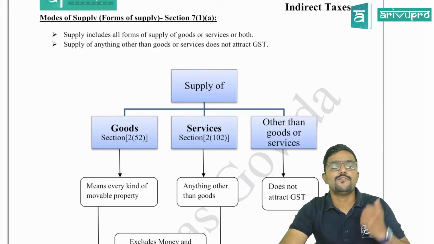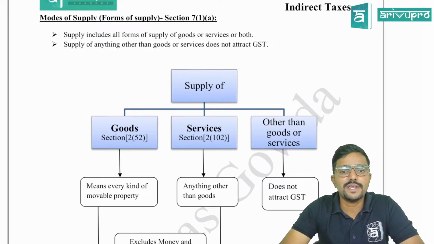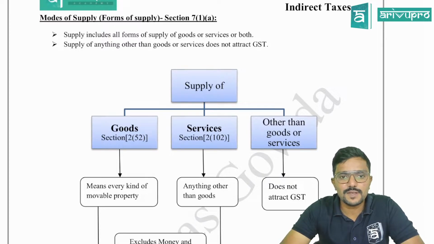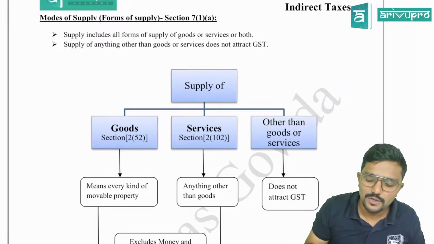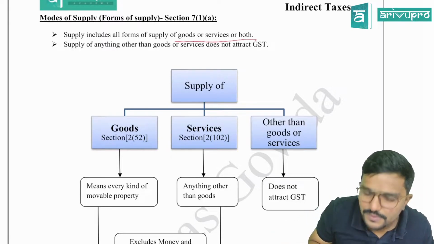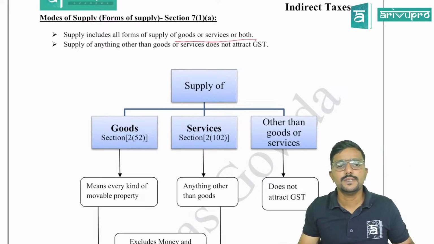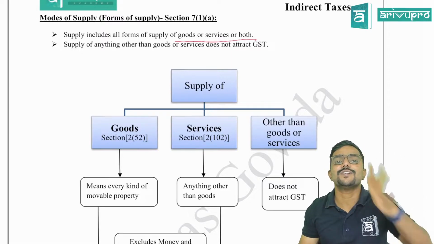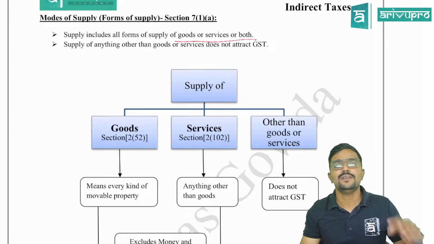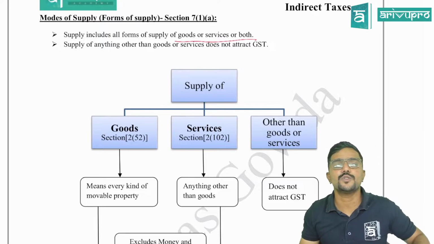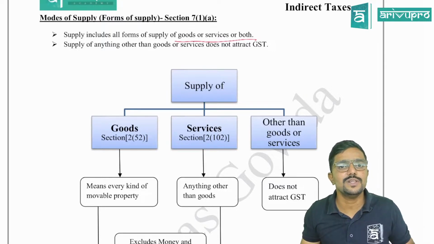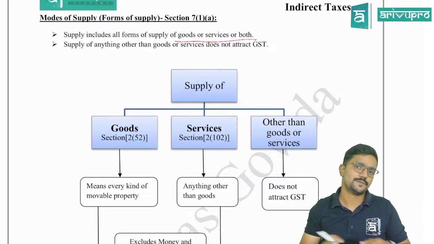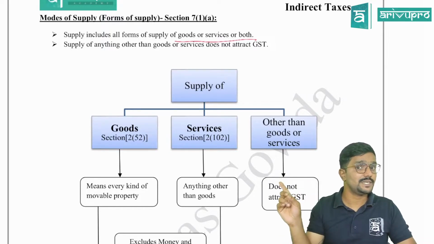Modes of supply, forms of supply as per section 7.1a. Supply includes all forms of supply of goods or services or both. So we have understood what is goods, what is services. Next, supply of anything other than goods or services does not attract GST. For example, money, securities are not goods as well as services. So will GST be levied on it? No, sir. Clear? But on the use of money, GST will be levied.